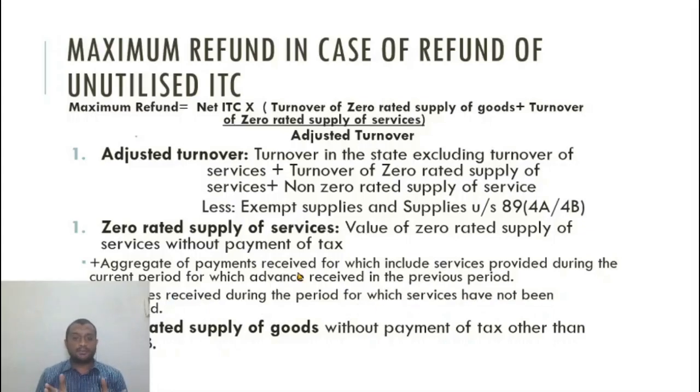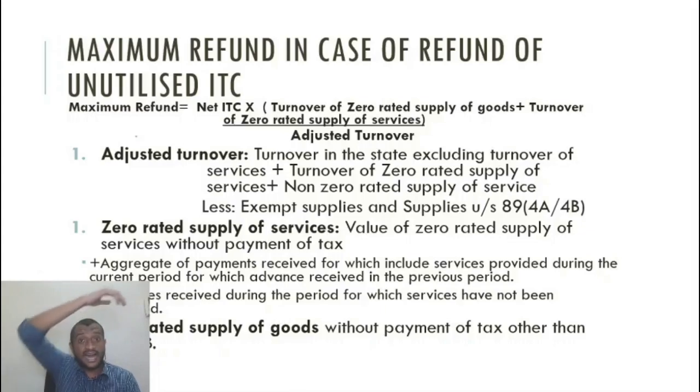So the zero rated supplies of services obviously is exports without payment of tax. Alright, but advances are also included in this. Advances received in the previous period, let us say for the month of May we are claiming refund. Advances received in the period of April for which service has been provided in May. So this month actually the service is being provided.